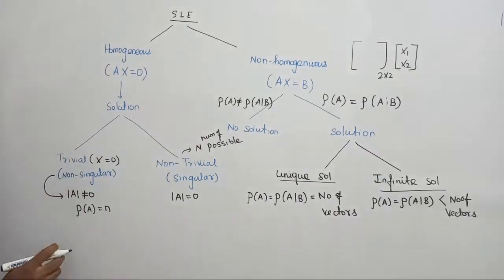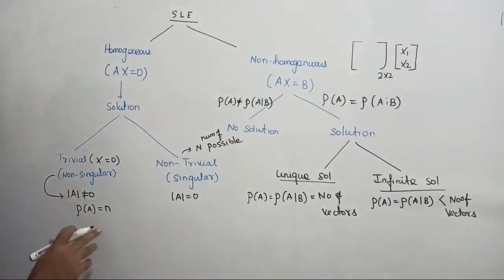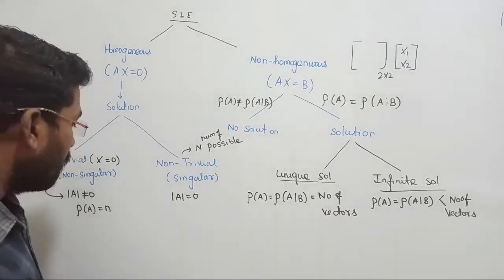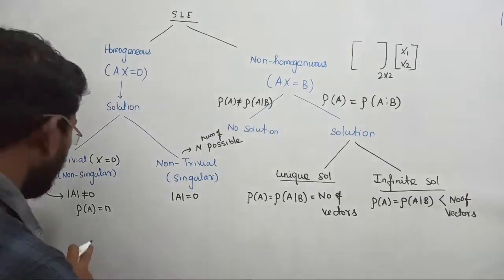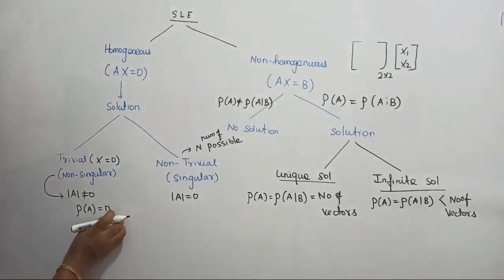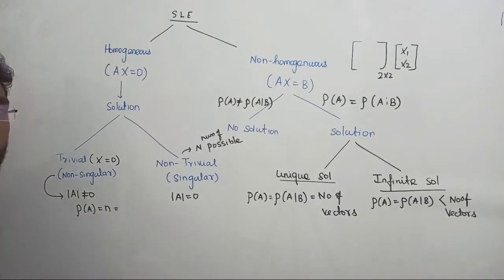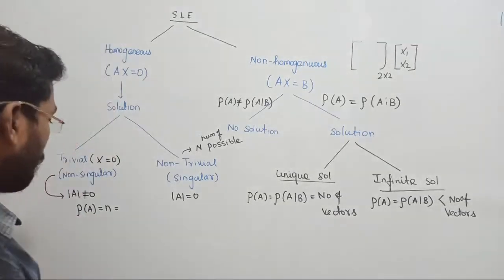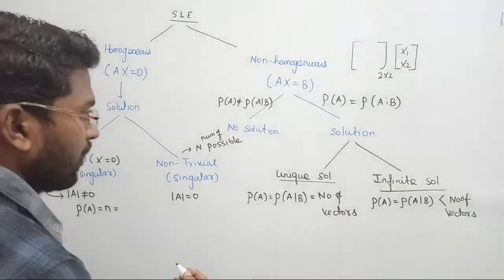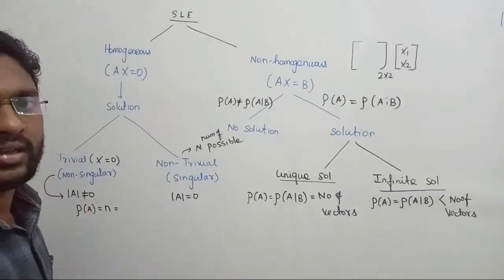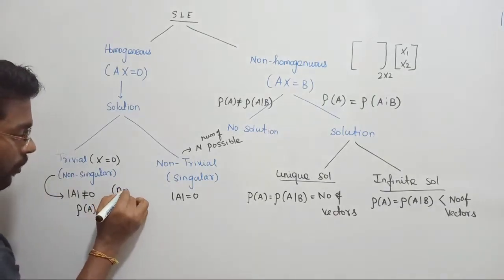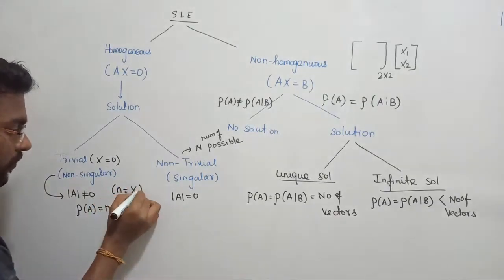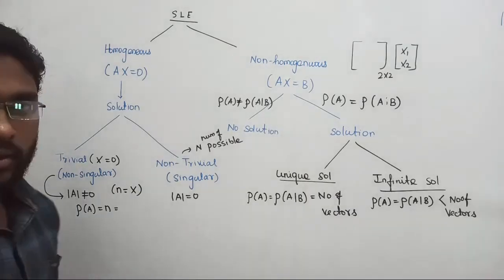The conclusion is, if the determinant is not equal to 0, then it clearly denotes that the rank of the matrix will be equal to the order of the matrix, whereas the order of the matrix is equal to the number of unknown variables. How many unknowns we consider depends on the system that we are choosing. For example, here I can say the number of unknowns should be equal to the number of unknown variables. Clear? Guys, 1 second.